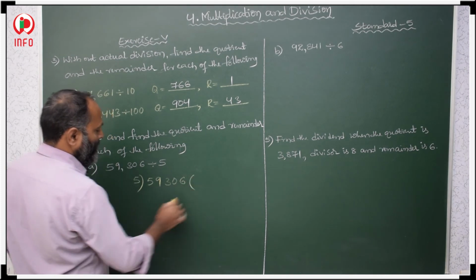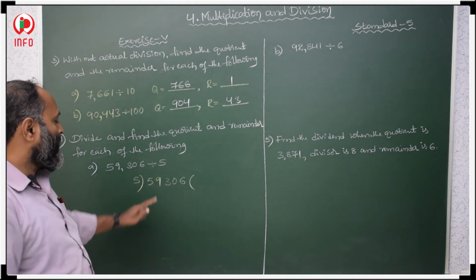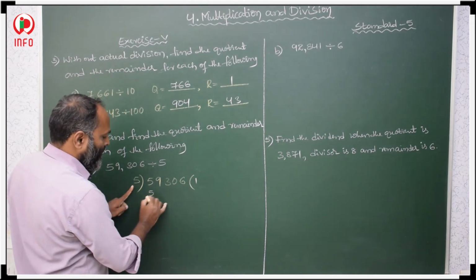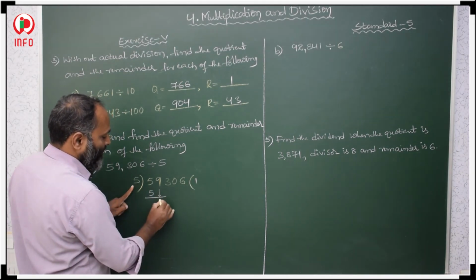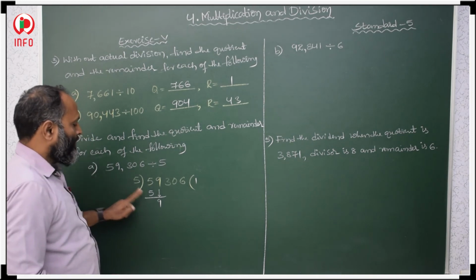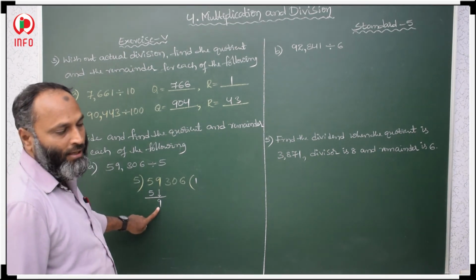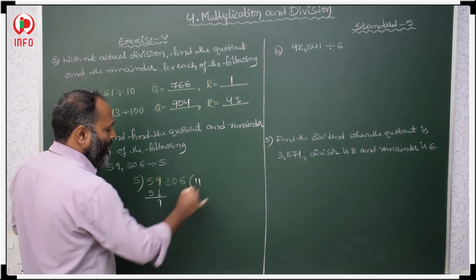59,306. Now divide. 5 ones are 5. Then after that, in the very next place we have to copy 9. 5 ones are 5, 5 twos are 10. 10 is more than this 9. No need to take, only 5 ones are 5.